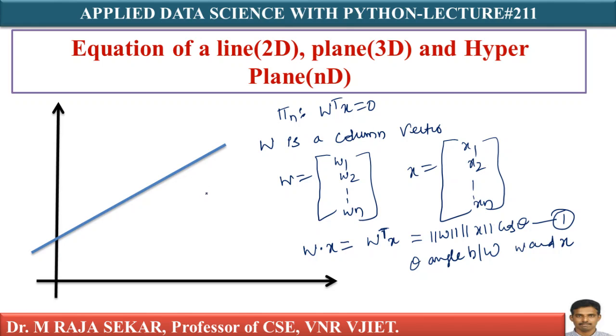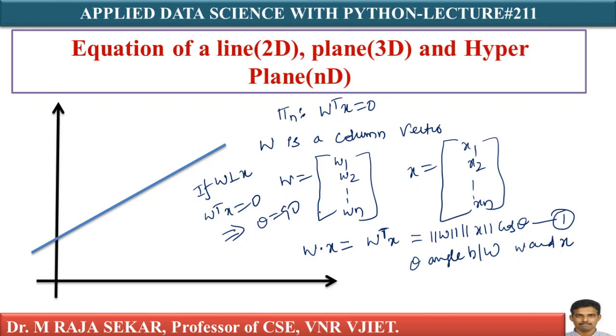If W is perpendicular to X, what happens? What does it mean? Your W transpose X is equal to 0. Why? Because that implies theta equal to 90 degrees, and cos 90 is 0. Therefore, W transpose X will be 0.